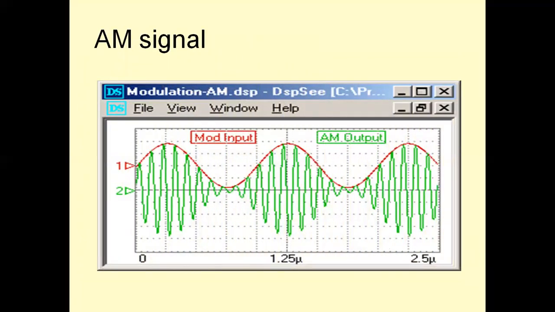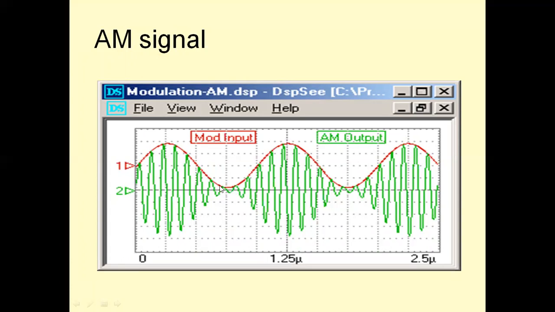So here you can see the display more clearly, as displayed on a digital CRO. The red indicates the message signal, and this indicates the carrier amplitude varying. Carrier amplitude increases when message amplitude is increasing, and carrier amplitude decreases when message amplitude is decreasing.